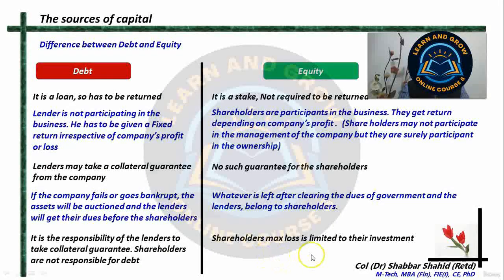The maximum loss of the shareholders is limited to the amount of investment which they have made, nothing more than that. Tomorrow, the shareholders are not answerable to these lenders. It is the company who is answerable to the lenders. So it was the responsibility of the lenders to take some collateral guarantee before giving a debt to the company.